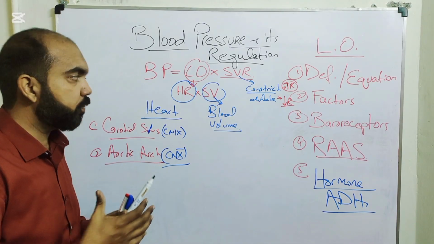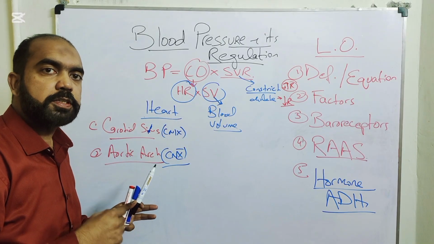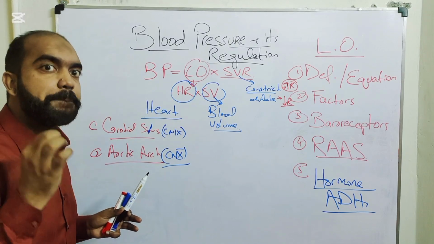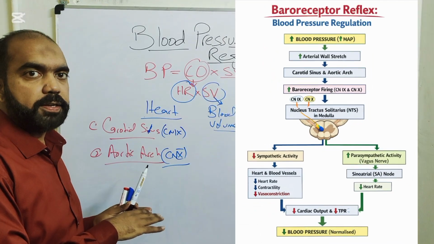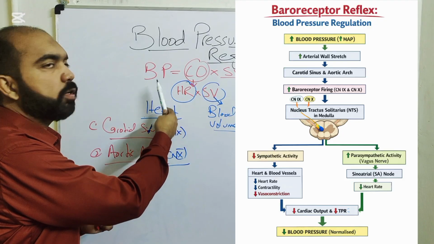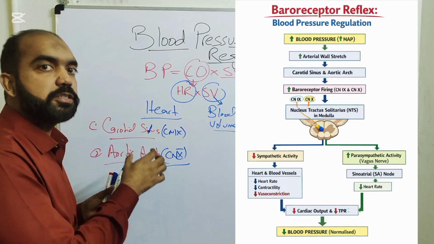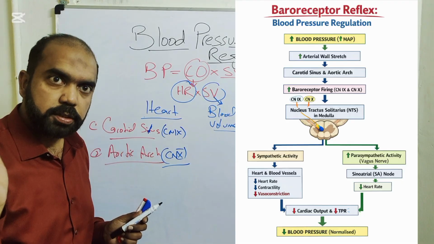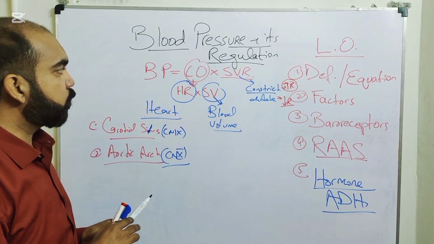Of course, the autonomic nervous system is usually regulating this part. If the sympathetic is firing more, the contractility would be more and the heart rate would be more. On the contrary, if parasympathetic nerve fibers are firing more, they would want to decrease the heart rate, with a slight effect on contractility. If heart rate is increased or decreased, it would indirectly affect the blood pressure. So the carotid sinus and aortic arch have stretch receptors, and cranial nerves 9 and 10 are involved, which have a direct action on the CNS and then, through the cranial nerves, on the heart. So this was about the baroreceptors.